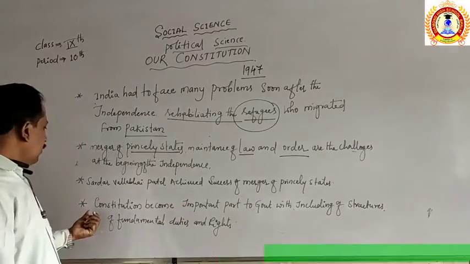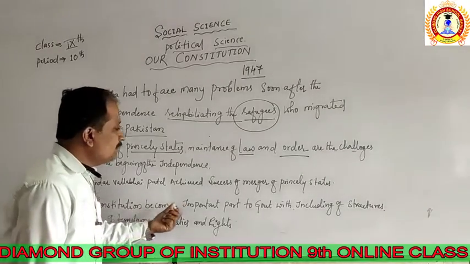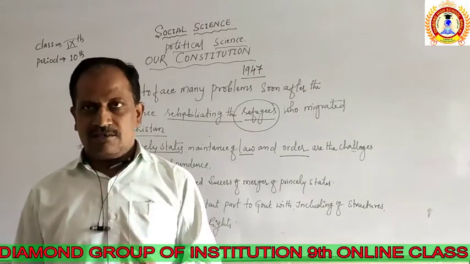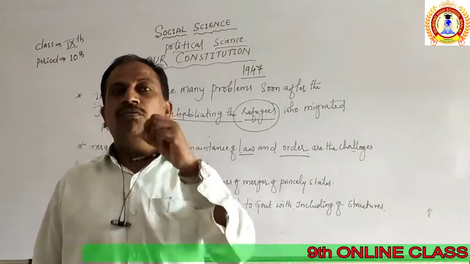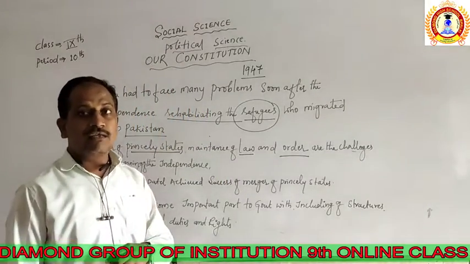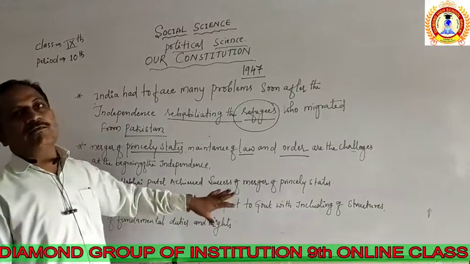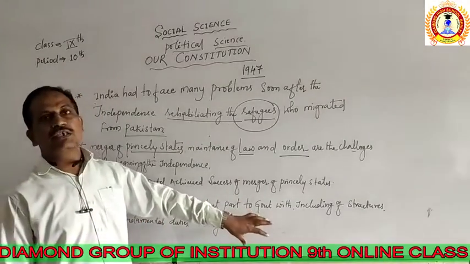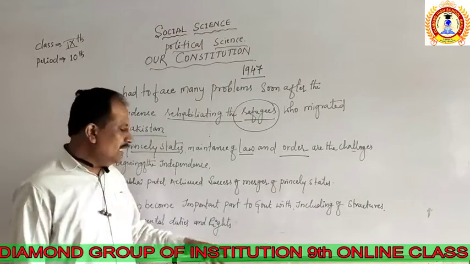Now the Constitution becomes an important part for the government, including its structures, because it wants to follow the fundamental rights and the fundamental duties to get successful citizenship and a successful administration for the public in India.